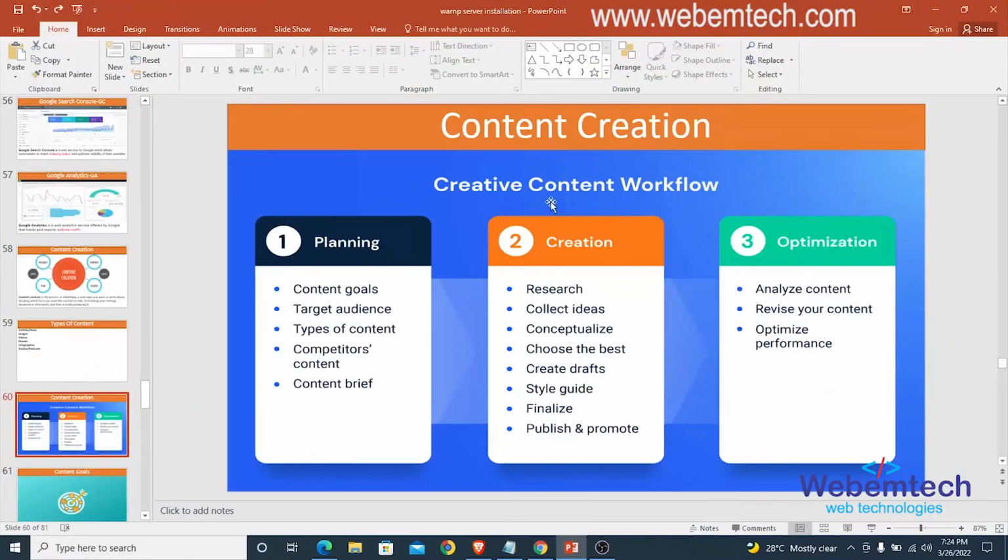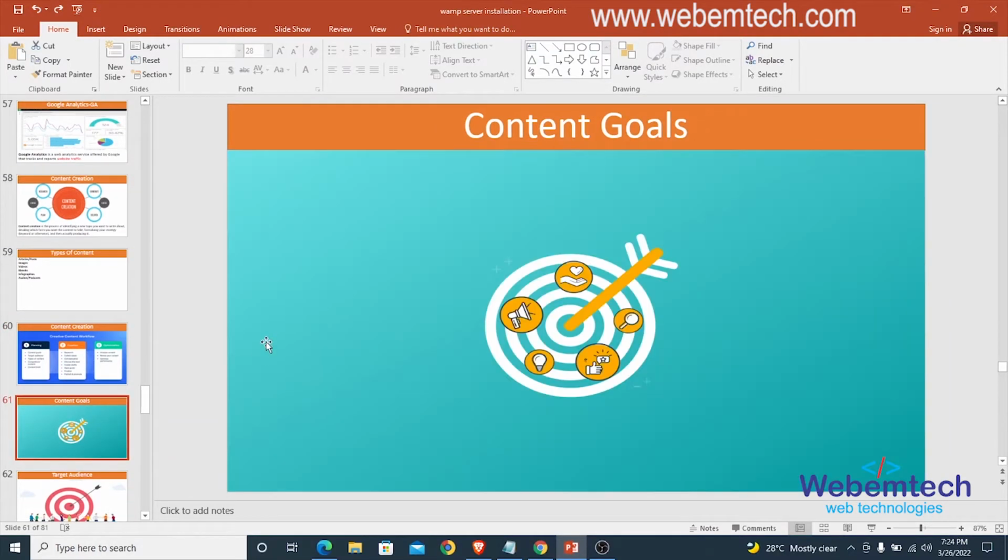After that, we move to creative content workflow. There are some workflows when we talk about content creation. The first one here is planning, the second is creation, and the third is optimization. All right, under the planning, we have the content goal. This is very important. The content goals talks about the goal of your content.